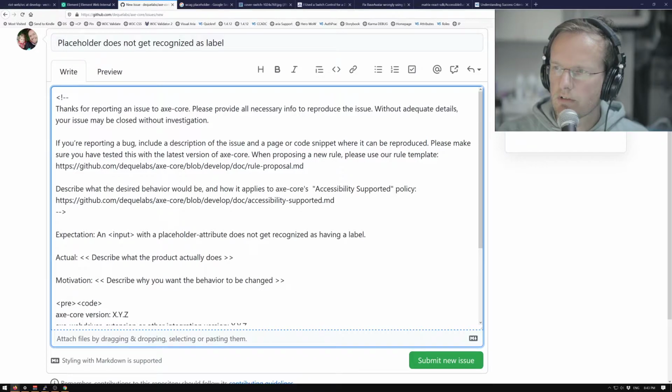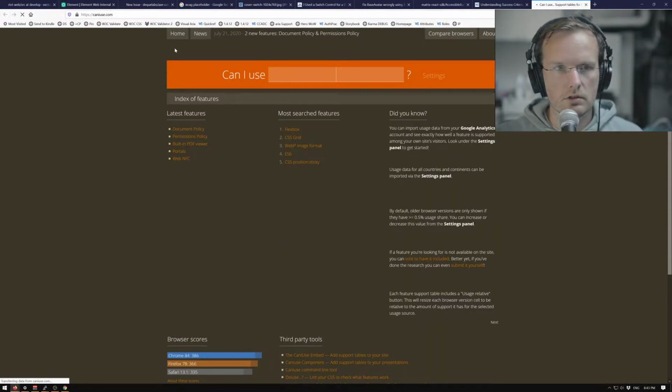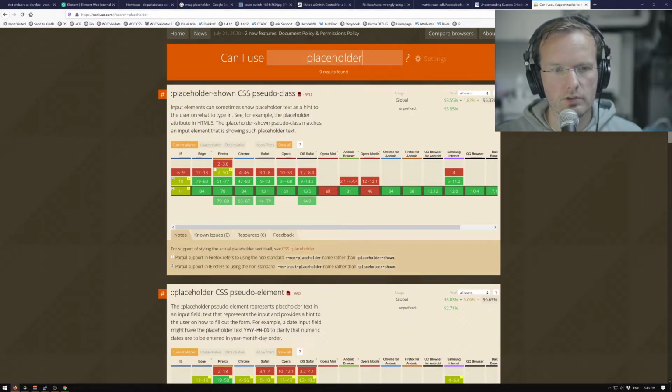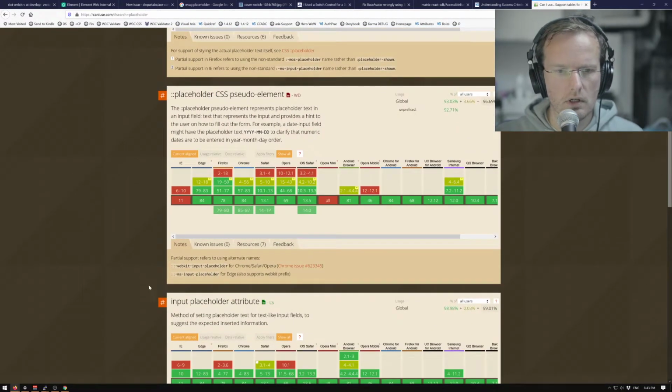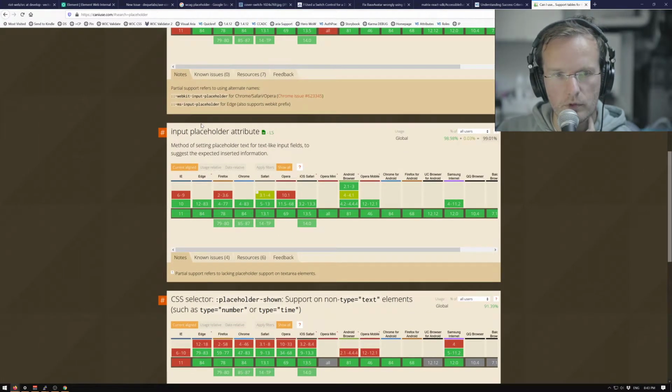Aren't there browsers that don't support placeholders enough? Well, we're gonna check. Can I use placeholder? I think that's not an issue. It should have been there. A placeholder. Yeah, I don't know. CSS input placeholder attribute. It's entirely green. So it's interesting to check, is this an issue maybe in some browsers, but the input placeholder attribute is supported by all current browsers, at least also all the browsers that they support with Element.